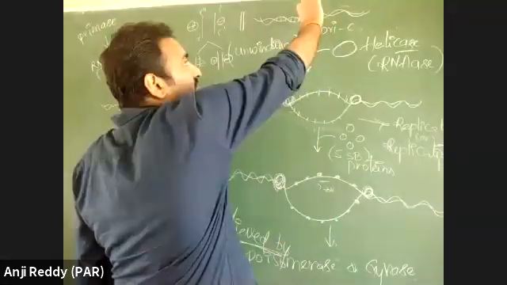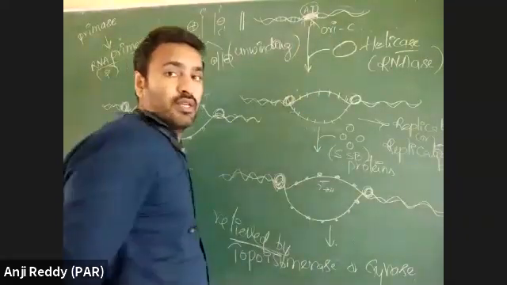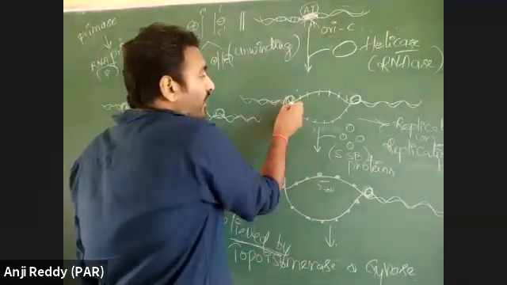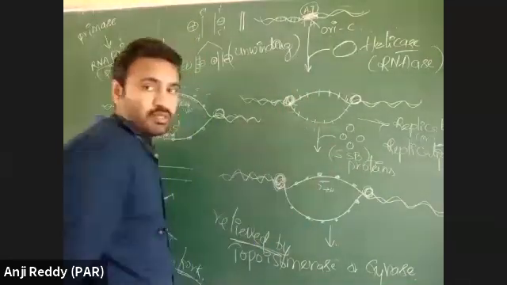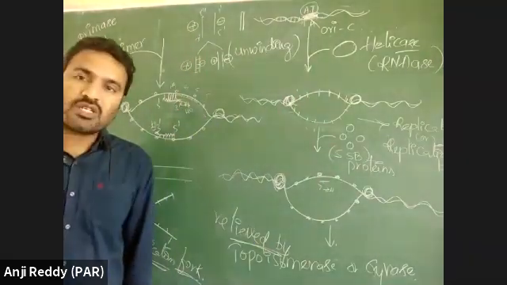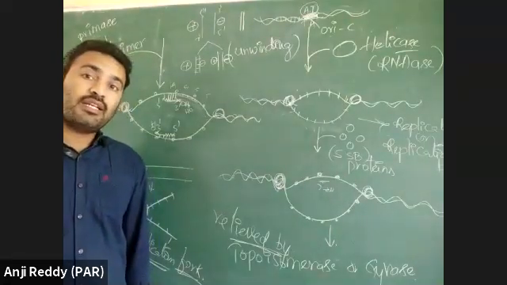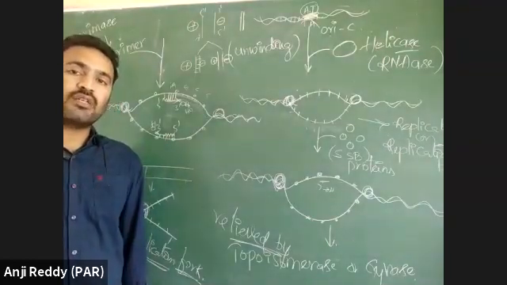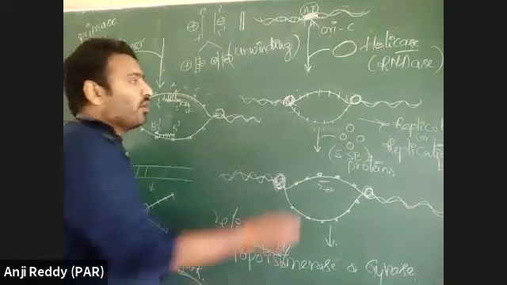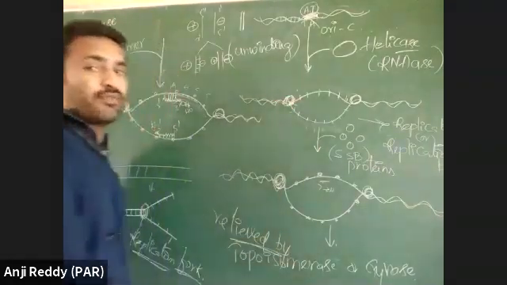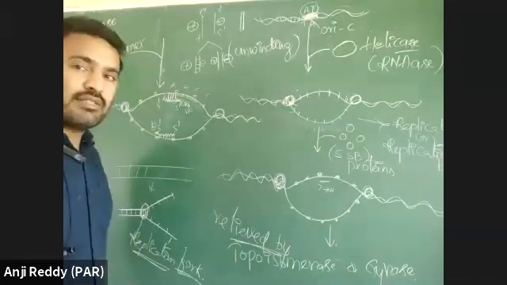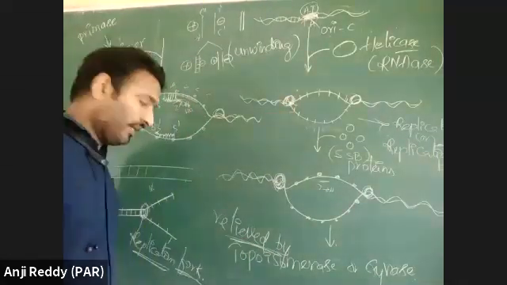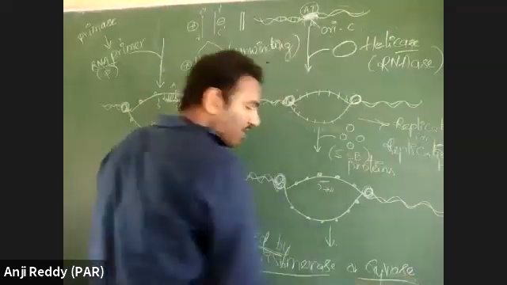Double stranded DNA is opened into single strands like this. When double stranded DNA is opening into single strands, if there is any problem in breaking hydrogen bonds, such as very complex structures, or if the double helical DNA has more GC pairs, then the breaking will be somewhat difficult. Supercoiled DNA also is difficult to break. That strain means difficulties, and it will be relieved by an enzyme called topoisomerase or gyrase.